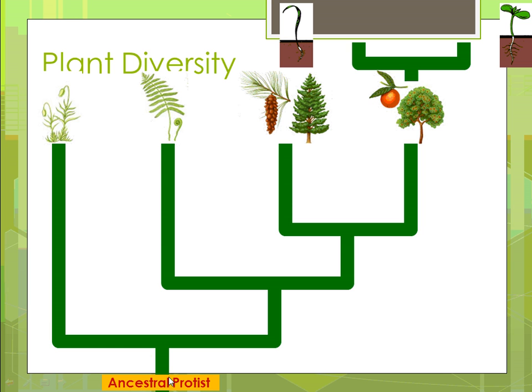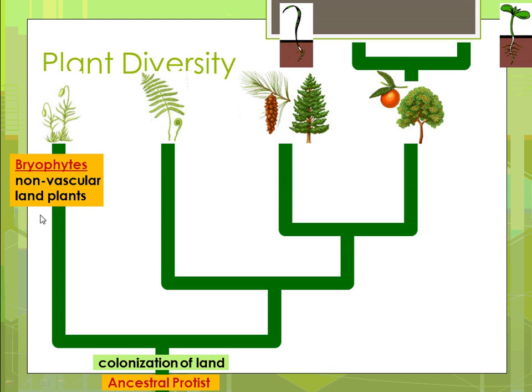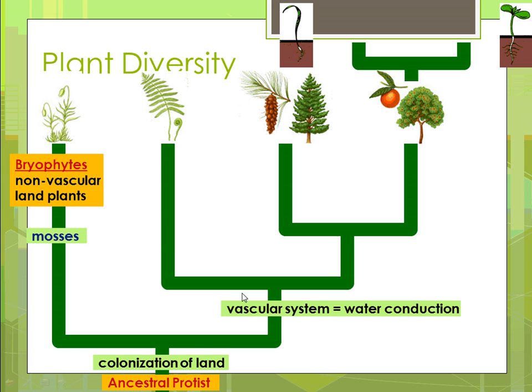We have an ancestral protist, and then there is the colonization of land. So these four clades of plants colonized land, and we have our bryophytes, the non-vascular land plants, so they do not have the vascular tissue, but they do live on land. Those are going to be your mosses. Now, right here is our derived characteristic, this vascular system.